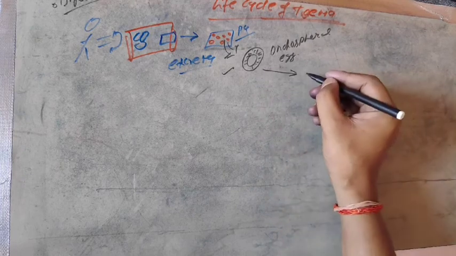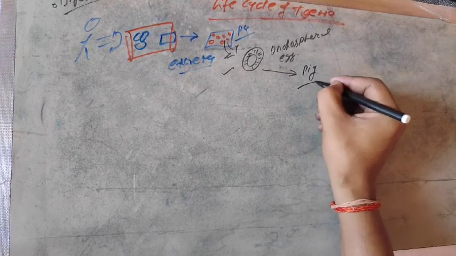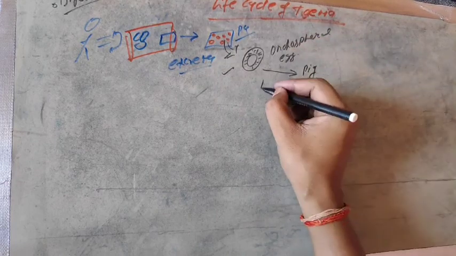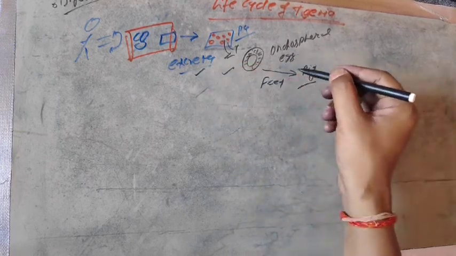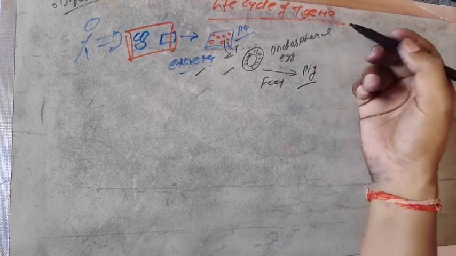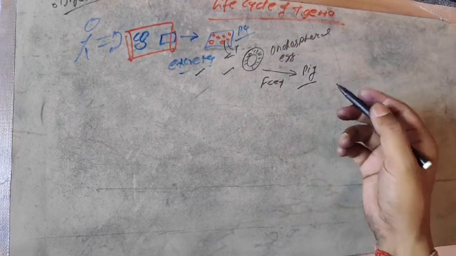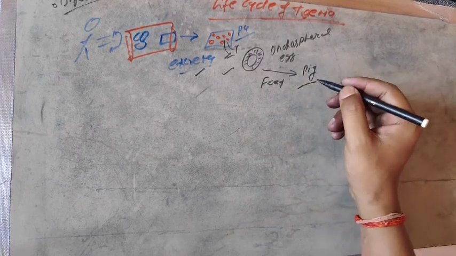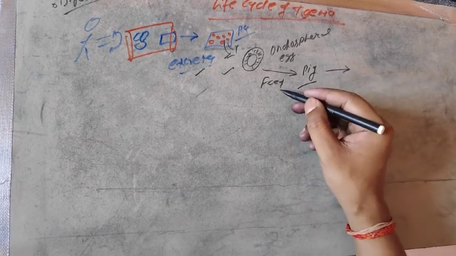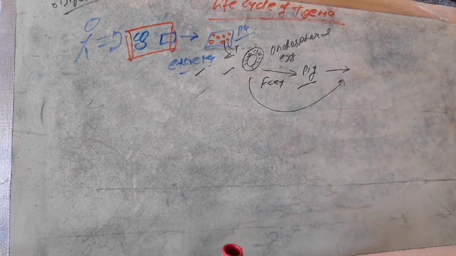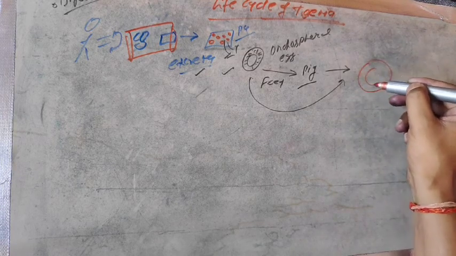When it is fed on by any excreta-feeding organisms like the pig, keep in mind, it will feed on the excreta, and then the oncospheral egg of Taenia solium will reach into the body of pig. Inside the body of pig, the oncospheral egg reaches the intestine and later converts into hexacanth larva.